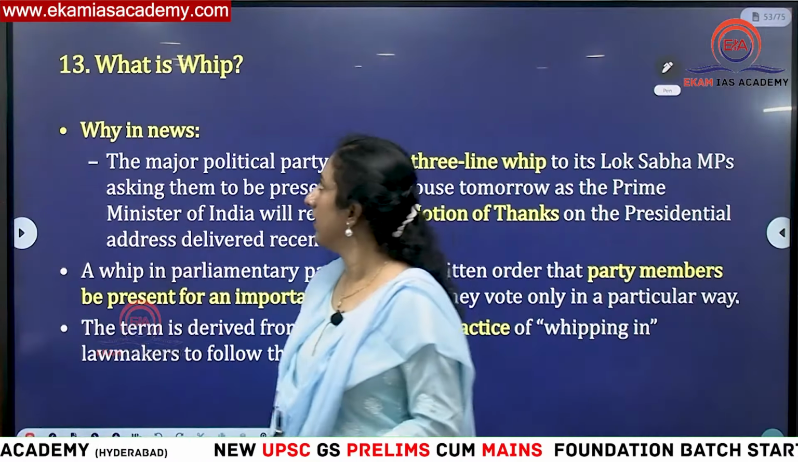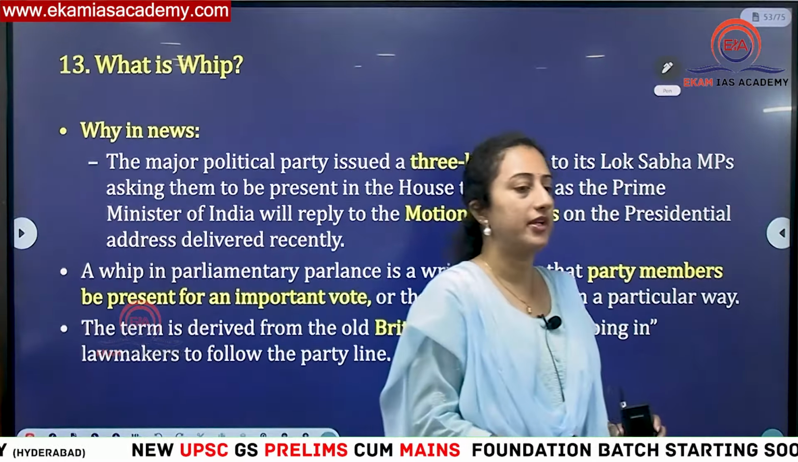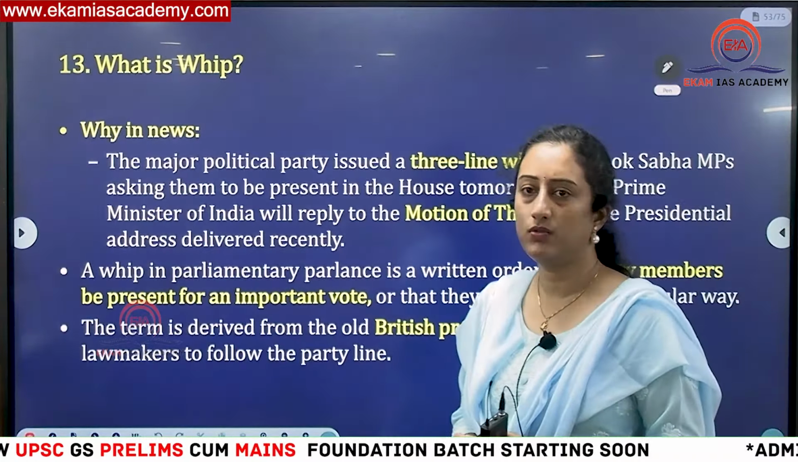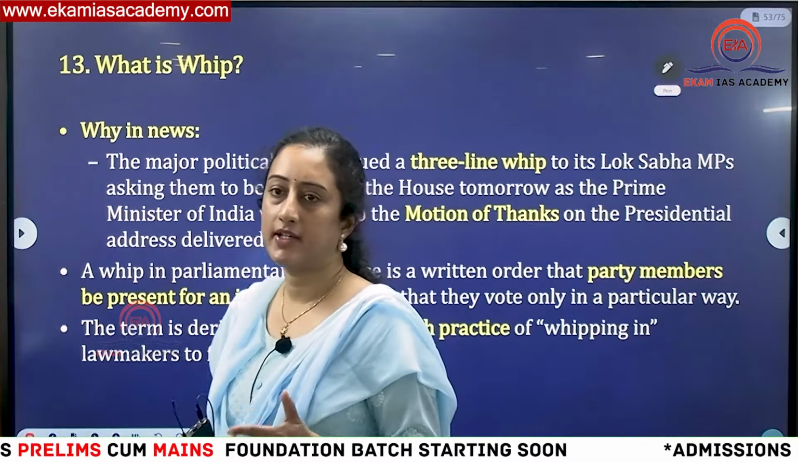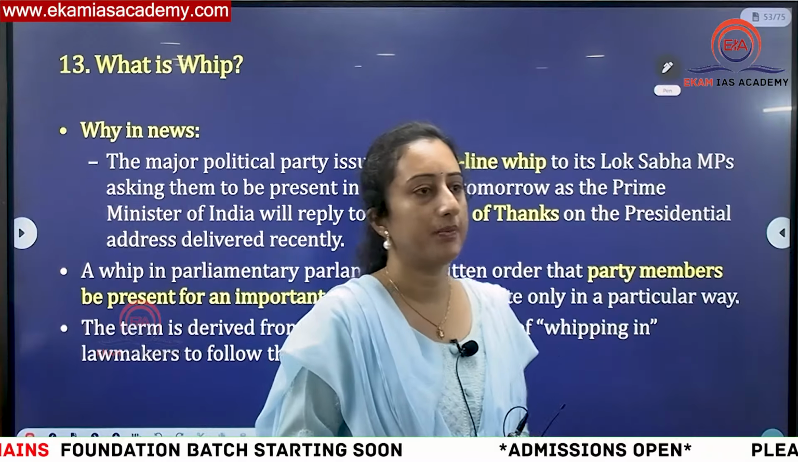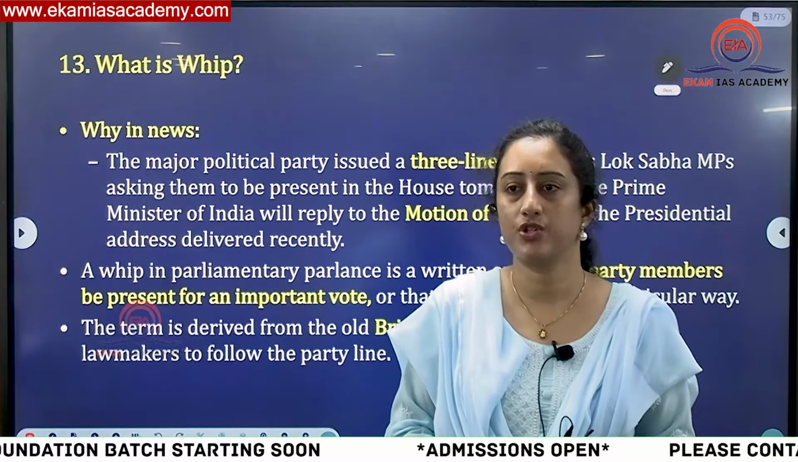Then WIP. I'll complete in 5 minutes, I hardly have patience. WIP means a directive issued by a political party to its members on the floor of the house. So normally, is the whip mentioned in the Constitution?